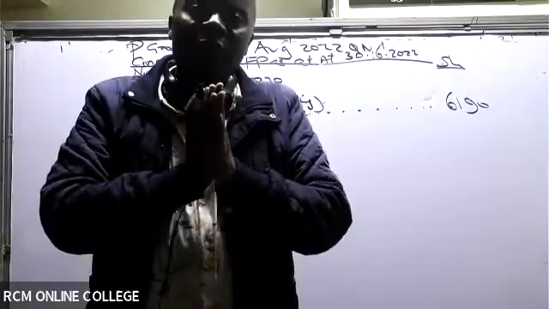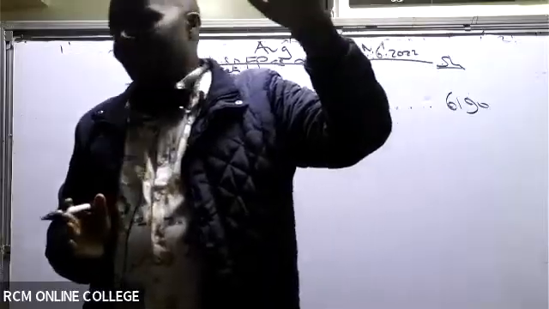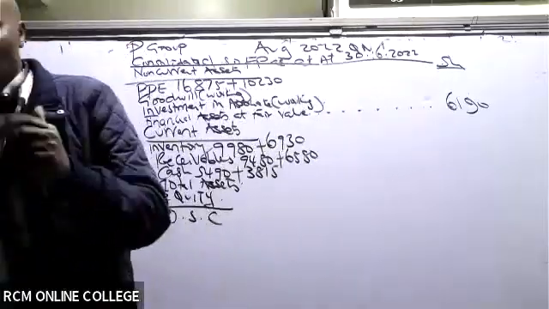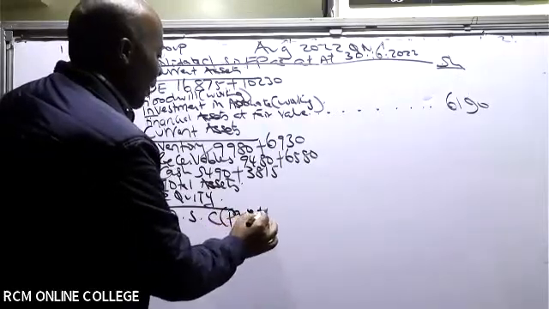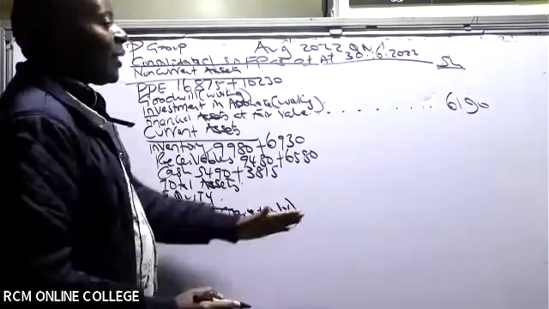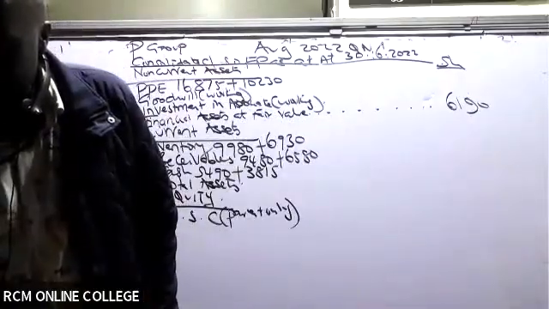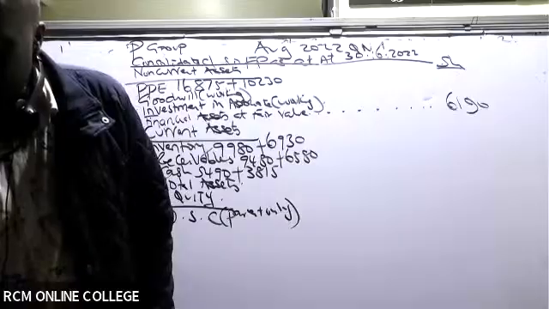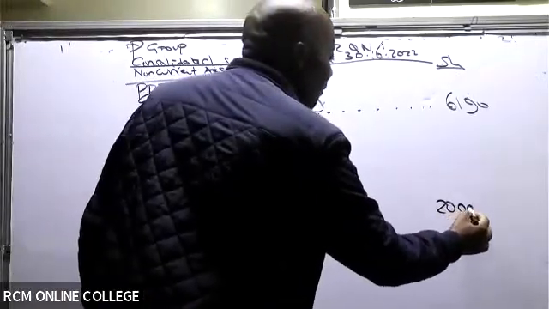And I know that for ordinary share capital, I'll always pick the parent company's share capital only. So are you able to see? So these I can just take to the very end of that area here. So ordinary share capital, I can see for the parent only is 20,000, 3 marks.